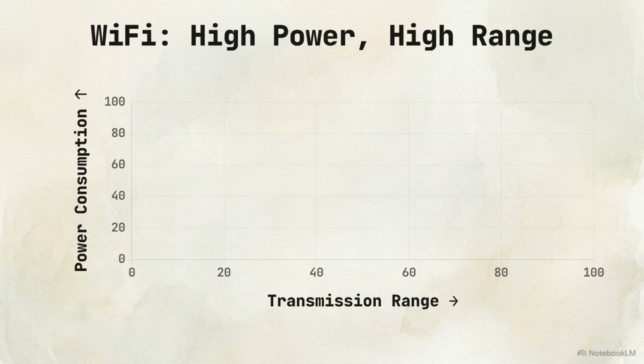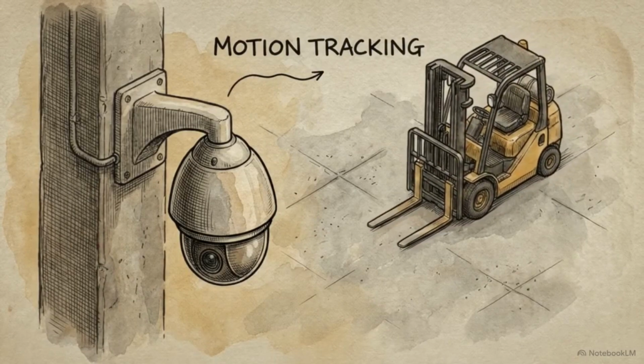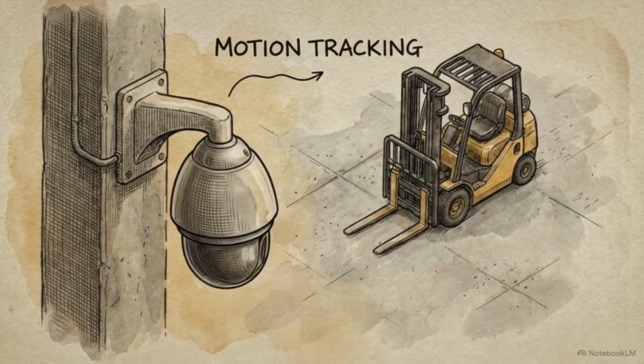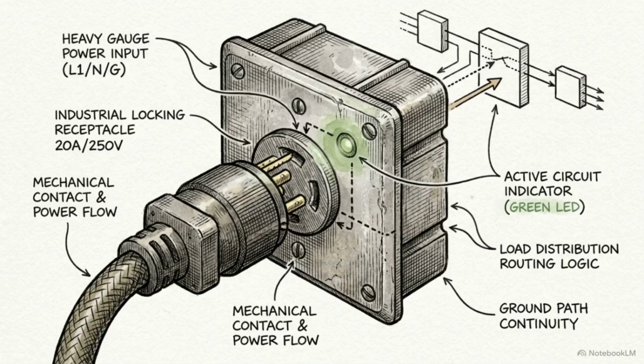We can map these protocols onto a matrix to see how they resolve our original engineering constraints. This graph plots transmission range on the x-axis against power consumption on the y-axis. Wi-Fi sits firmly in the high-power, high-range quadrant. It is the mandatory choice only when massive data throughput is required, like streaming live security video to the cloud. In exchange, the engineer must accept high battery drain or provide a dedicated power supply.